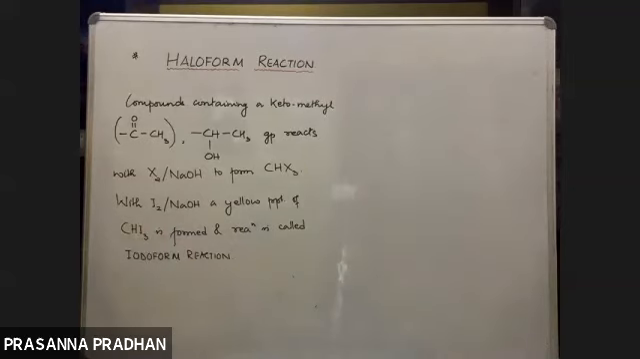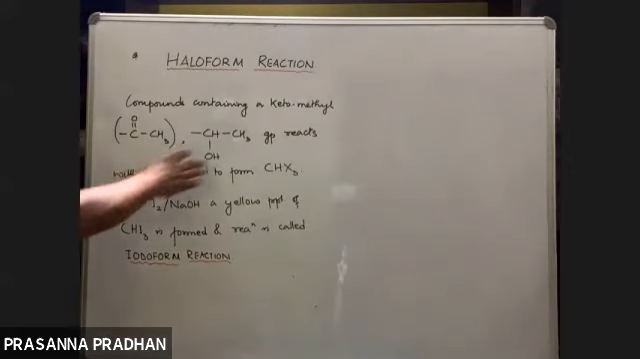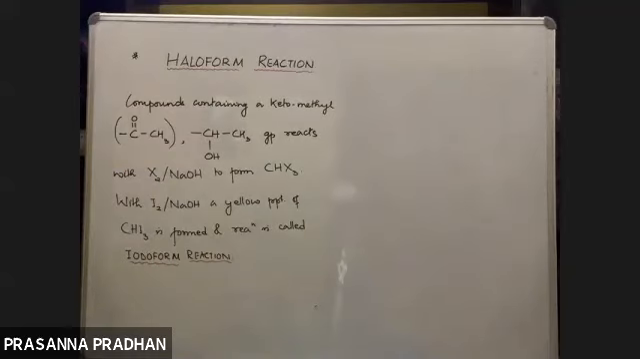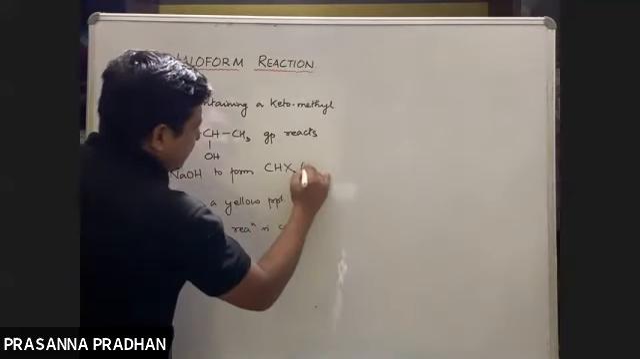The reaction is called the iodoform reaction. Copy this. Compounds containing a keto methyl group, or a group containing CHOH CH3, react with halogen and NaOH. It might be chlorine and NaOH, bromine and NaOH, or iodine and NaOH, to form a class of compounds known as haloforms.